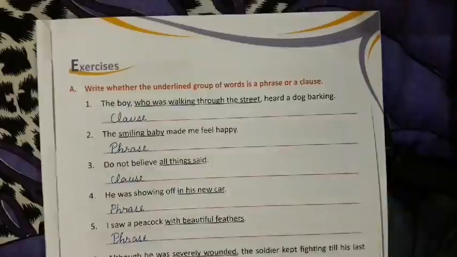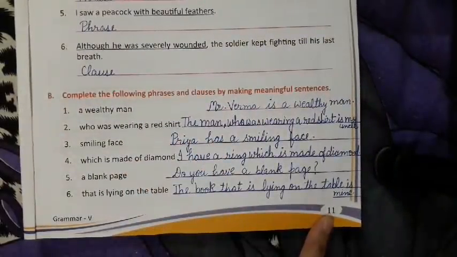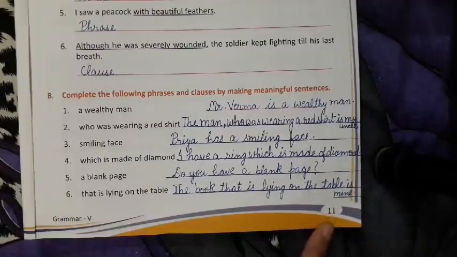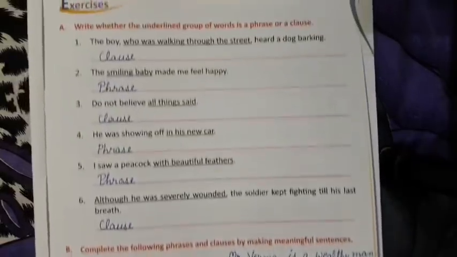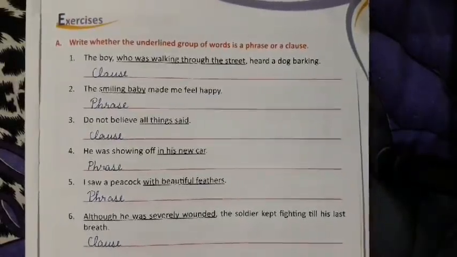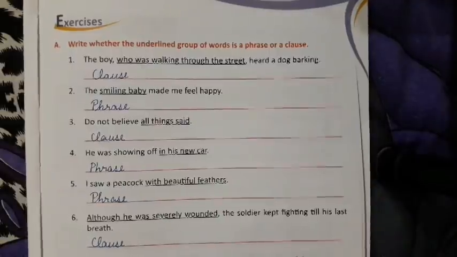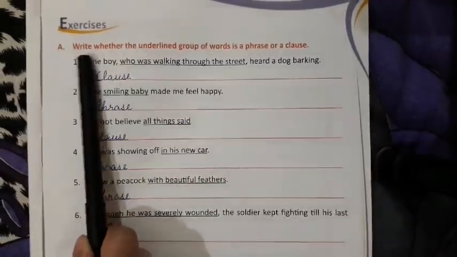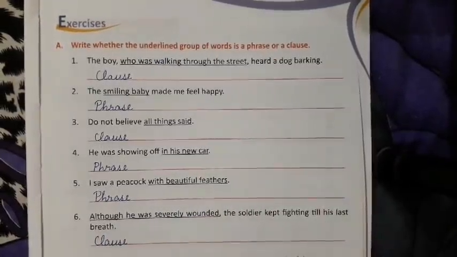Now come to the next exercise of this lesson, page number 11. This is page number 11 in your book. Come to Exercise A. Write whether the underlined group of words is a phrase or a clause.